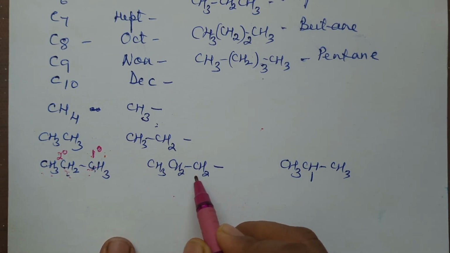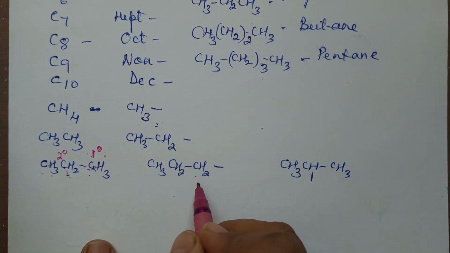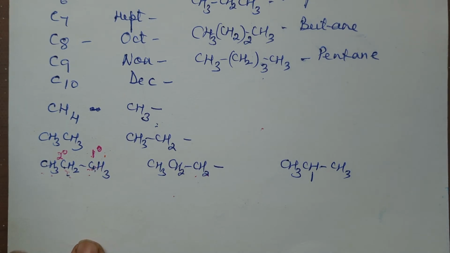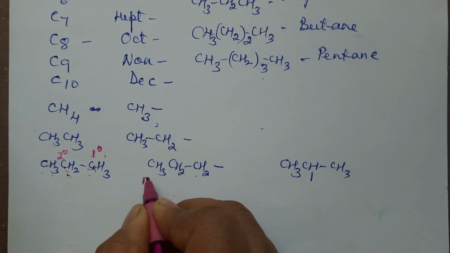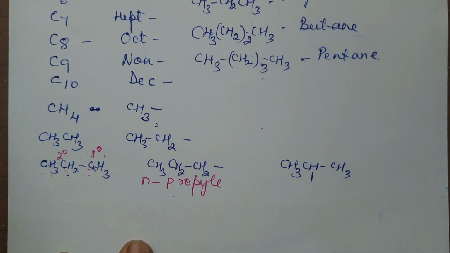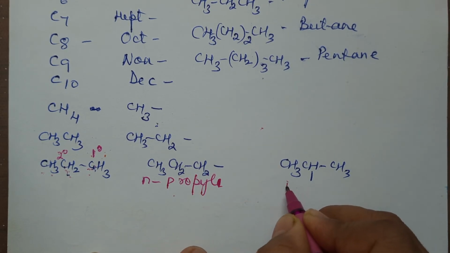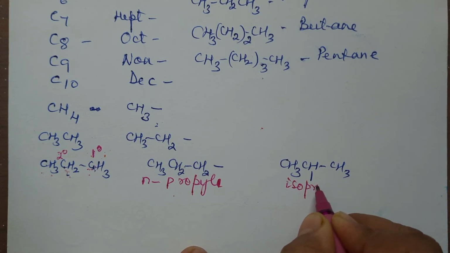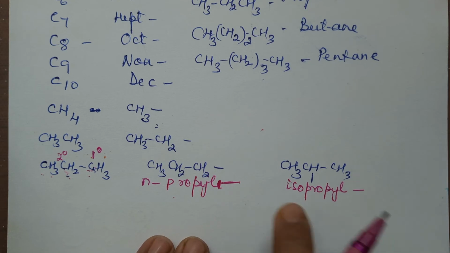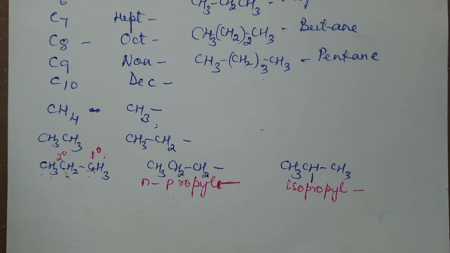This radical is obtained by removing hydrogen from a 1 degree carbon atom, so you will name this radical as N-propyl. N-propyl means normal propyl radical. This one is called isopropyl radical. These are radicals, so I have to put a dash. This cannot exist as such. You have to add some name to it.